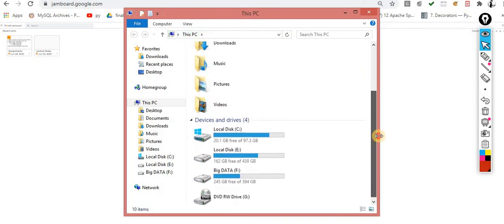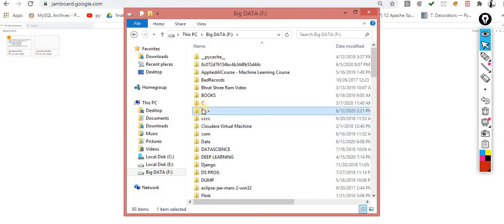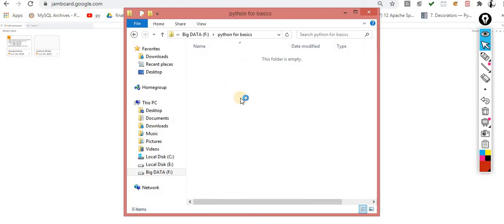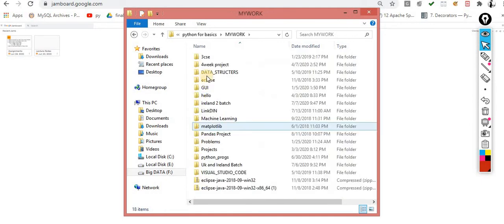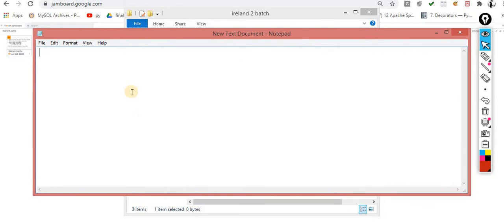So I am opening Python for basics, and then my work folder, and inside it a new file. Understand it: I am making a very simple script, very simple code. I am asking the user for age and converting that into an integer. You know it very well. Enter age. And then after that I am implementing very simple logic.